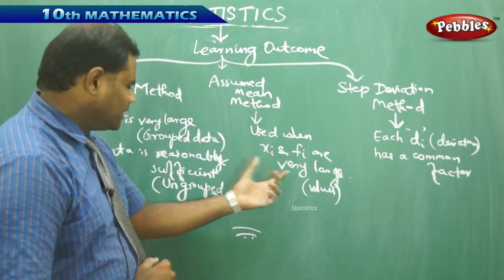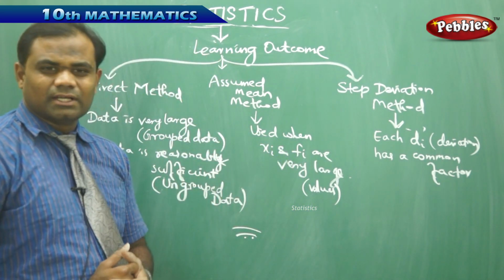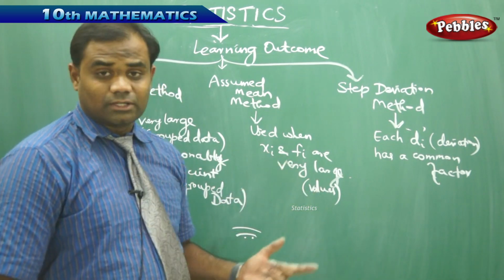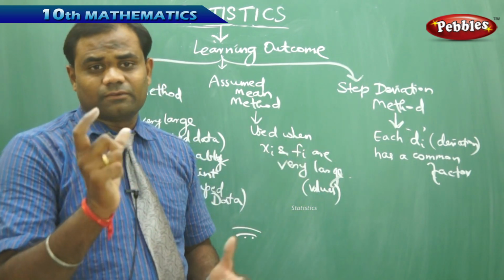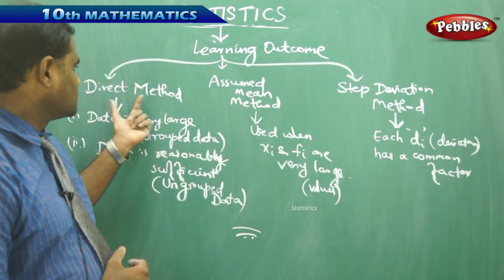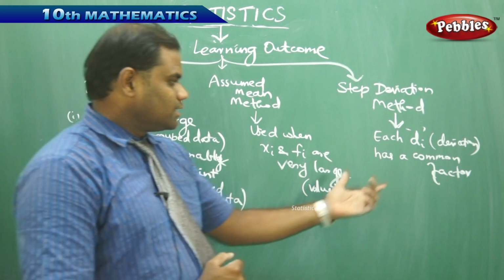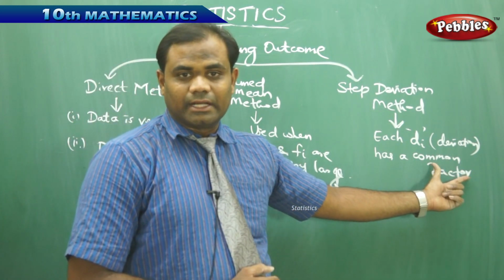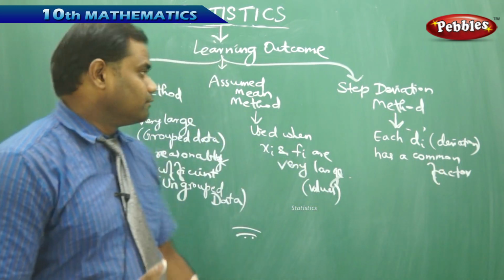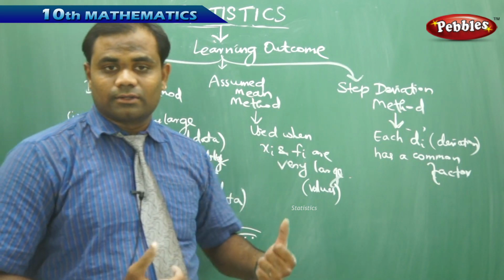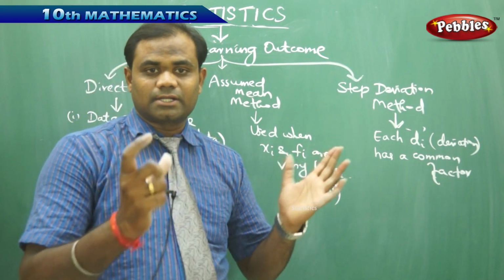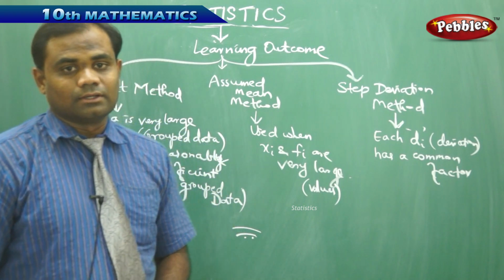If I have data with xi and fi being very large values, then we don't use the direct method for such data. Or if each of the di does not have a common factor, then this method may not be suitable, and we switch to the assumed mean or the direct method.